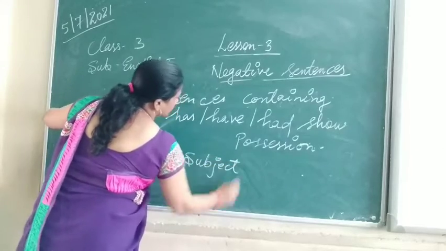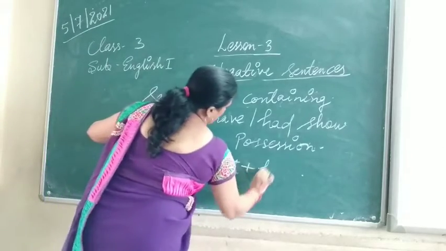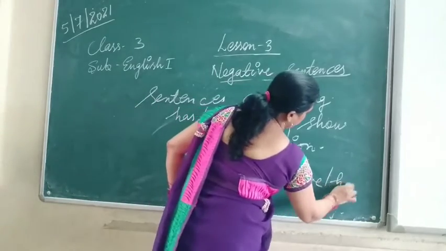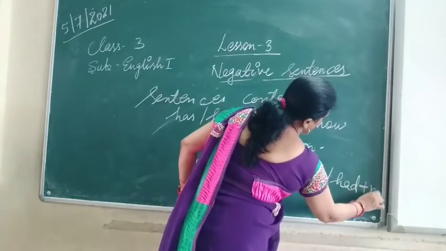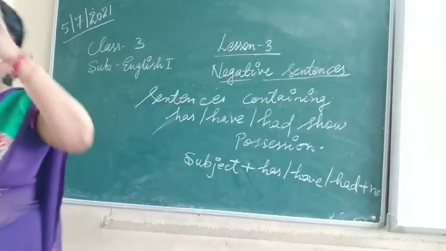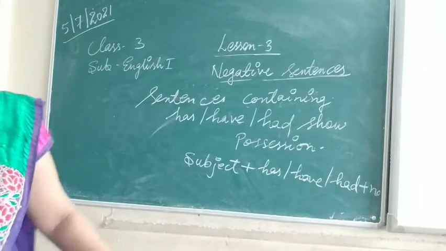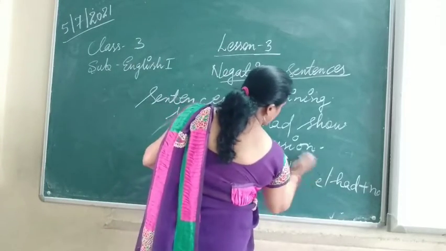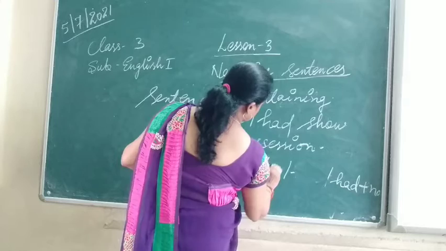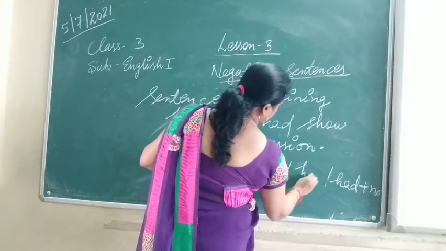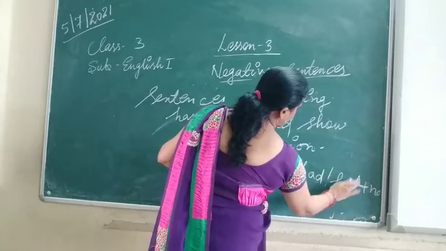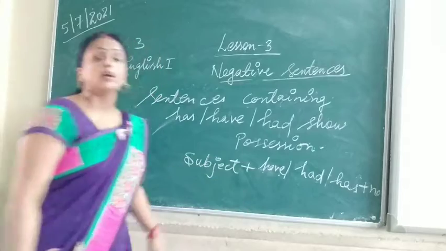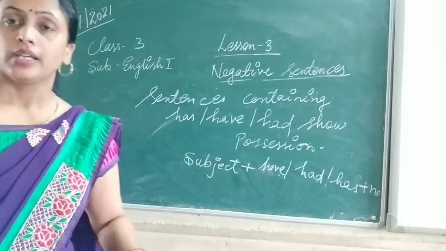Subject plus has, have, had plus no. These sentences show possession.